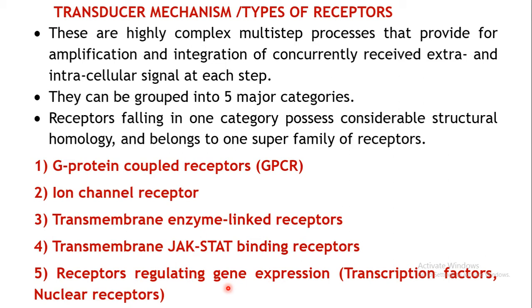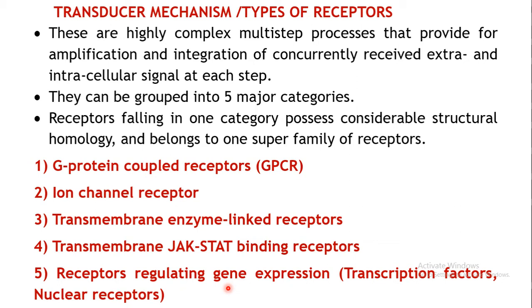So these receptors, when activated, ultimately result in some kind of protein synthesis which will then alter the biological function. So these are the 5 major classes into which the receptors can be divided. We shall consider all of these one by one in detail.